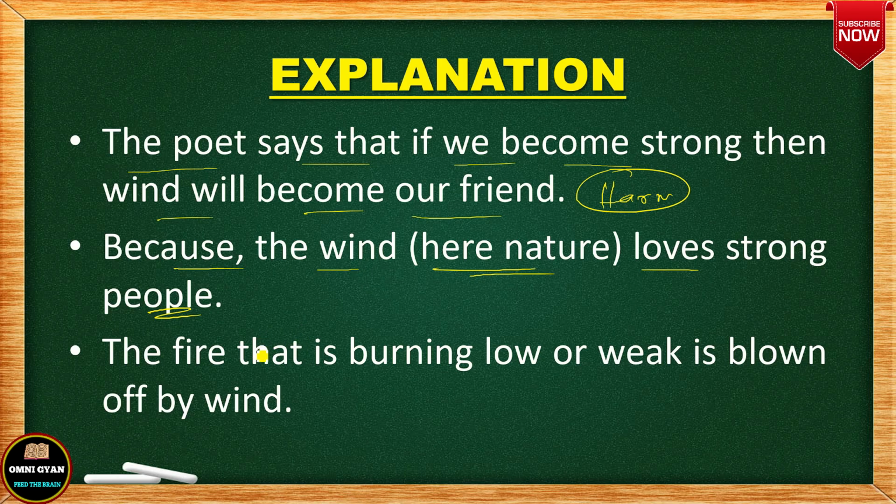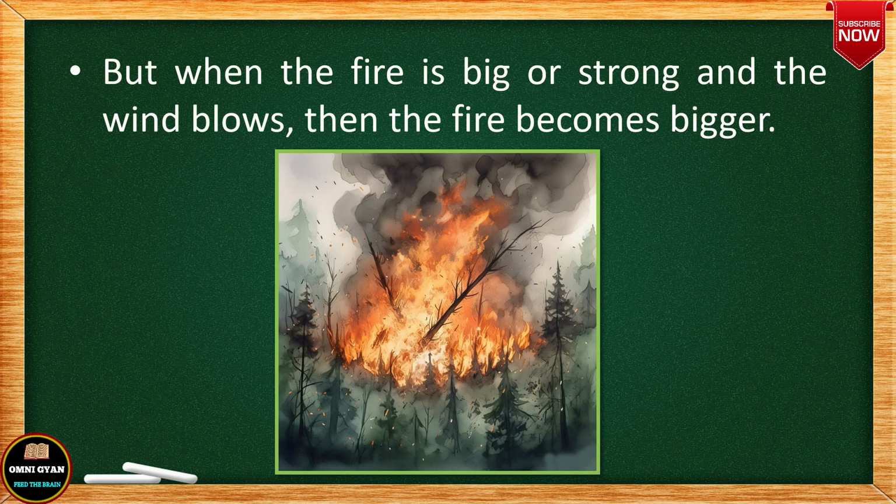Now one example given by the poet here is that the fire that is burning low or weak is blown off by wind. Say, for example, you take a matchstick and you burn the matchstick, and you just give a blow from your mouth, it will blow out, right? But what about the big fires? Wind actually helps. See, when the fire is big or strong and the wind is also blowing, then the fire becomes bigger.